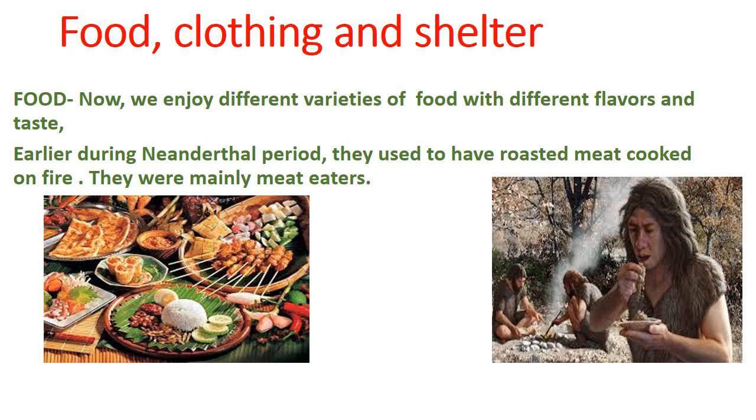Now let us study about the food, clothing and shelter of these species. Now we enjoy different varieties of food with different flavors and taste. Earlier, during the Neanderthal period, they used to have roasted meat cooked on fire. They were mainly meat eaters.